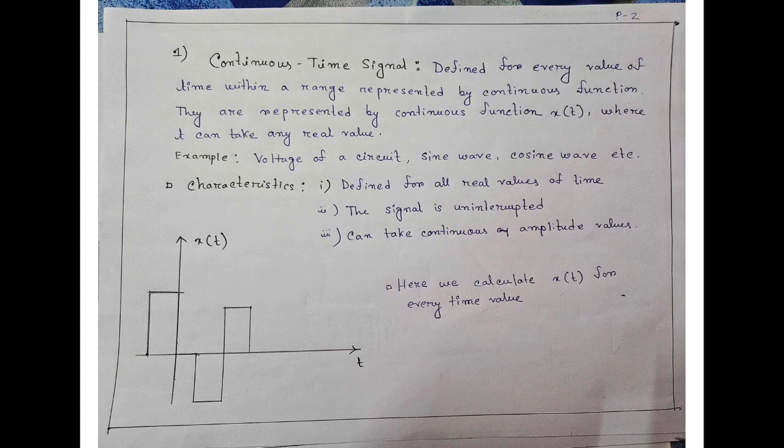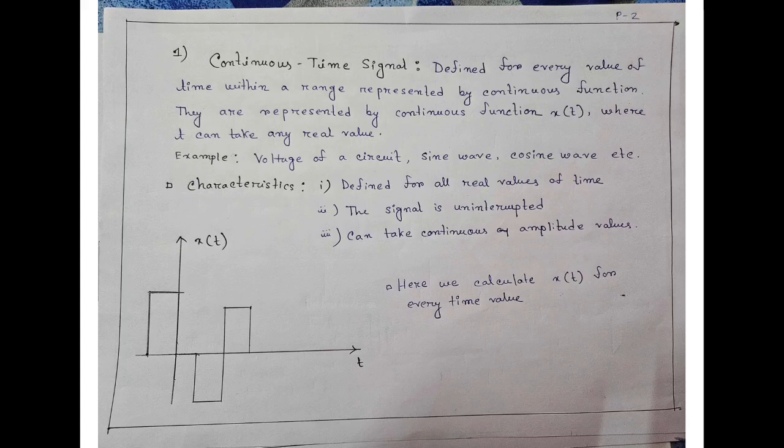So now I'm going to discuss continuous time signal. A continuous time signal is defined for every value of time within a range, which is represented by a continuous function. We can represent a continuous function by x(t), where t can take any real value. Examples are the voltage of a circuit, a sine wave or a cosine wave, etc.